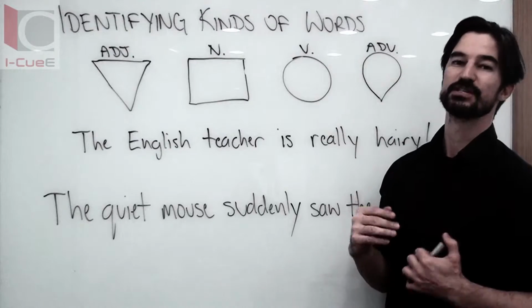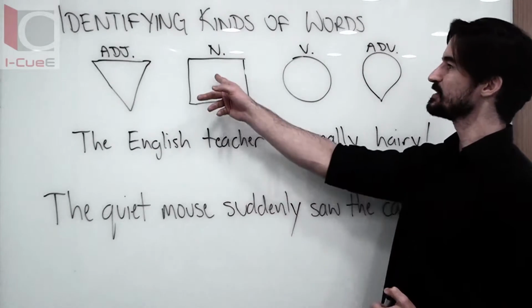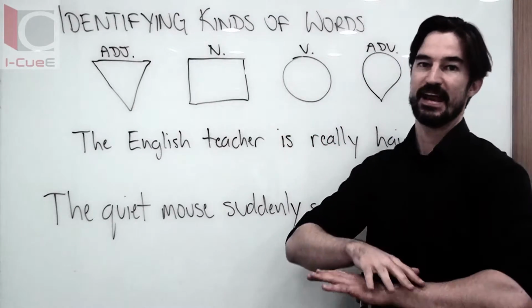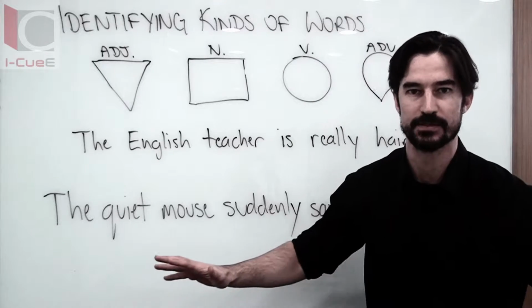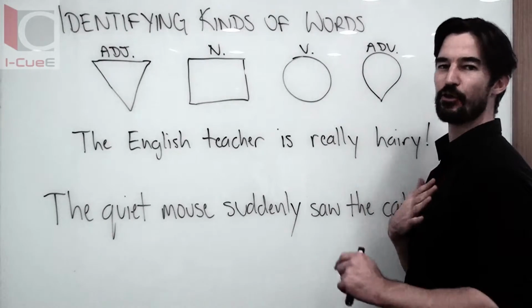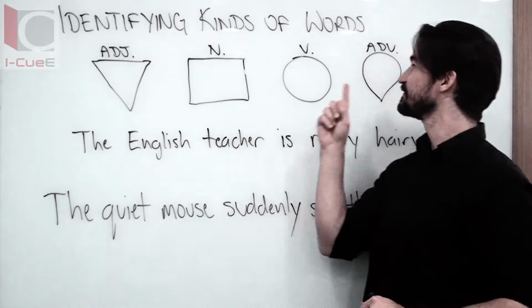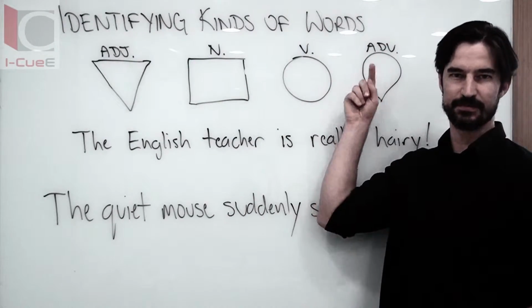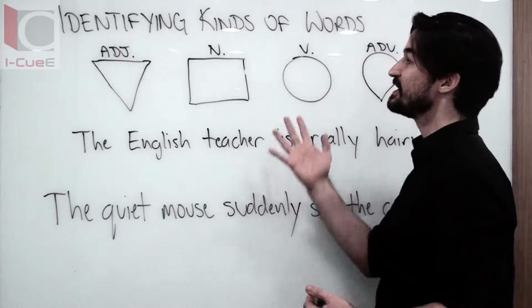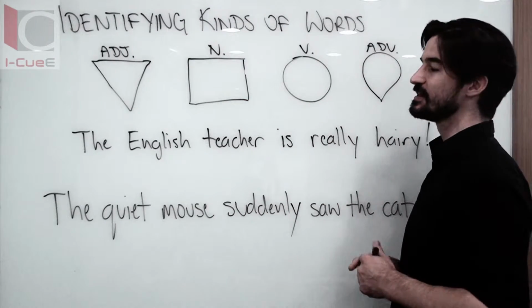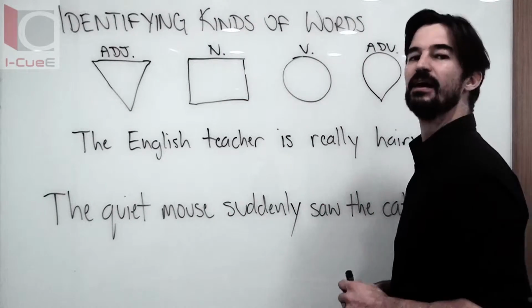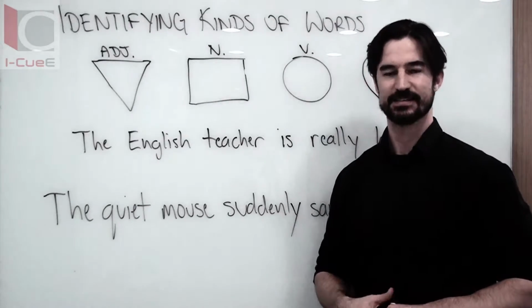Adverbs are also describing words, but they don't describe nouns. They never describe nouns. Sorry. Adverbs describe verbs, adjectives, or other adverbs. So let's try and find these 4 kinds of words in our sentences. Let's look at our first sentence.